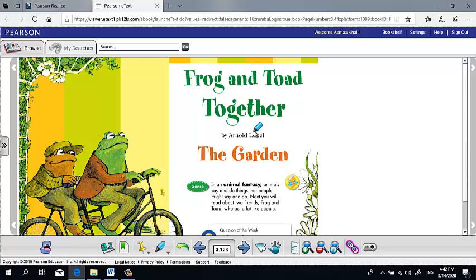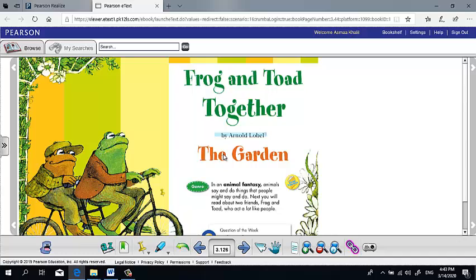After that, the author of the story. The author means the writer of the story, or the person who wrote the story. The writer of this story is Arnold Lobel. After that, I should know the setting. The setting means where did this story happen? This story happened in which place, teacher? This story happened in the garden.